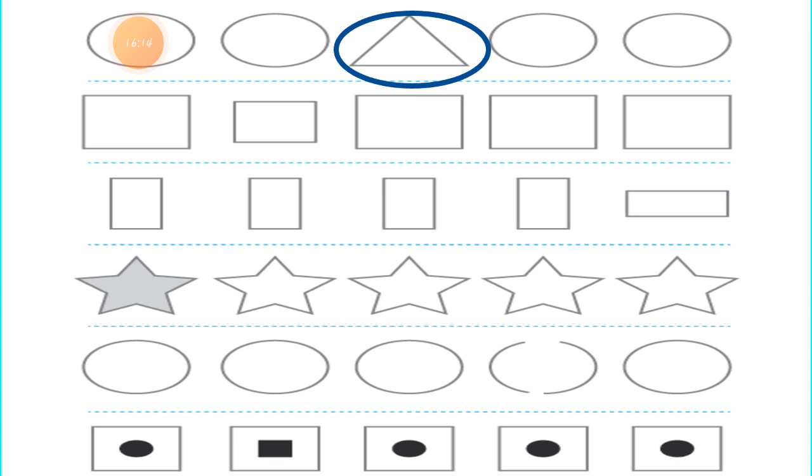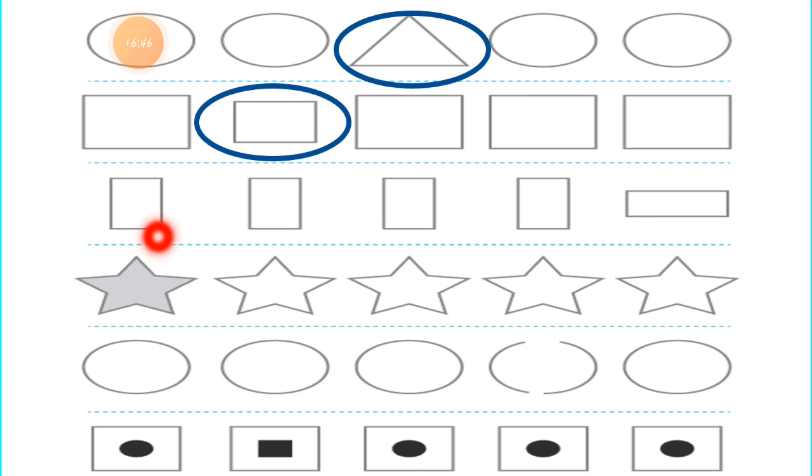Four shapes are the same in size and 1 is small in size. You can see this one, on which I put the circle. This rectangle shape is small compared to others. The other 4 rectangles are the same in size and this rectangle is small compared to them. That's why I put a circle on this rectangle.